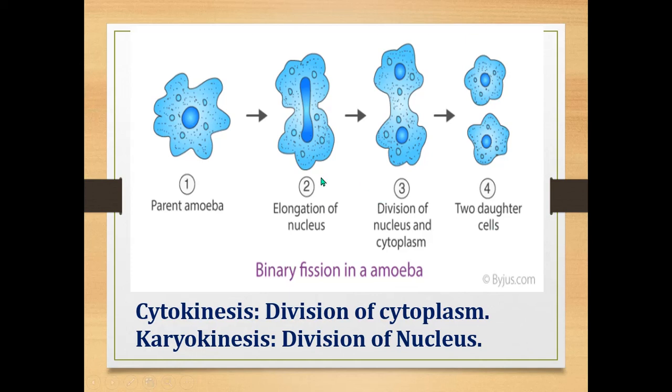In this, two processes will happen, that is division of the nucleus and division of the cytoplasm. Division of cytoplasm is called cytokinesis and division of the nucleus is called karyokinesis.